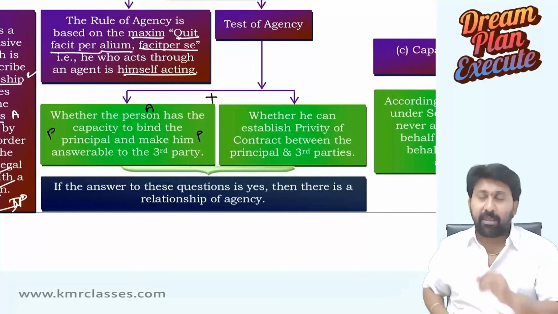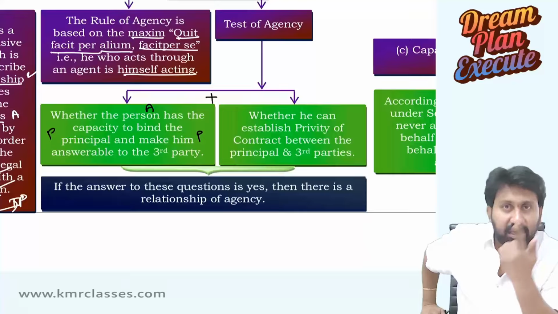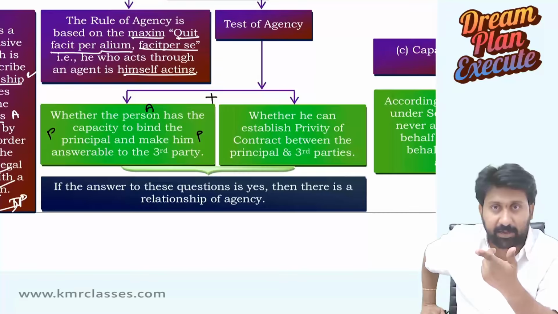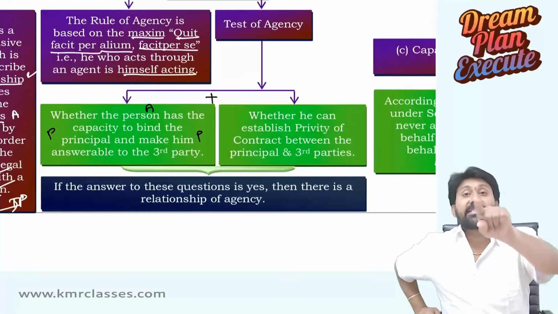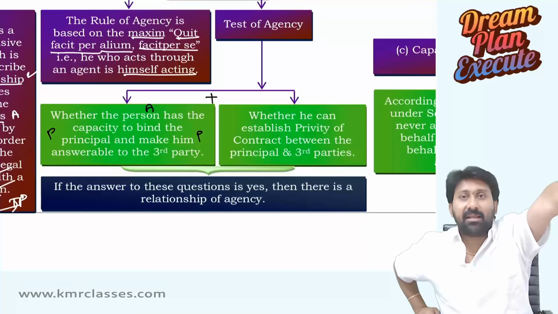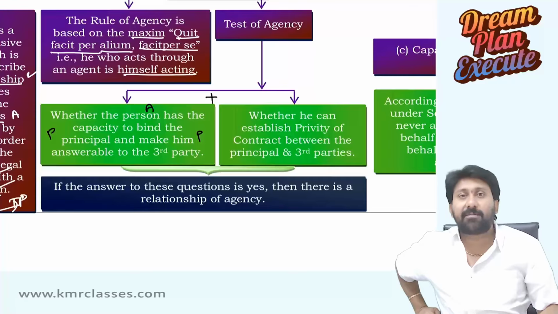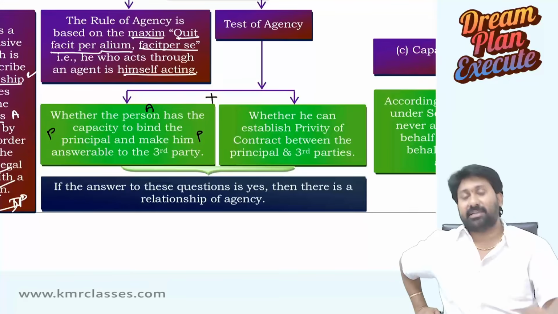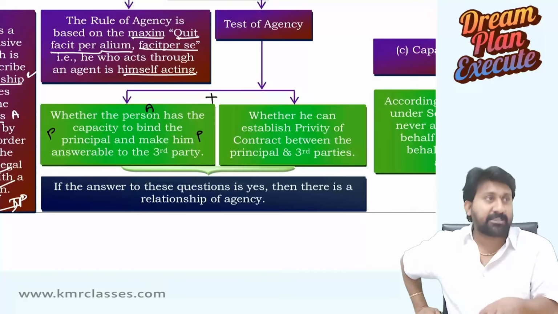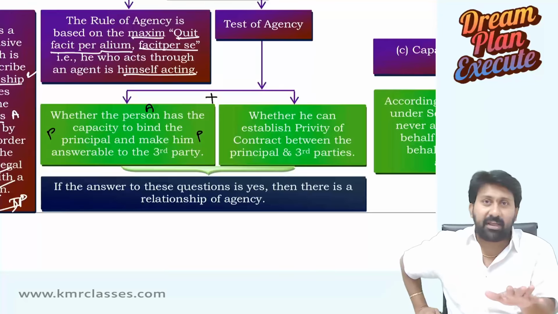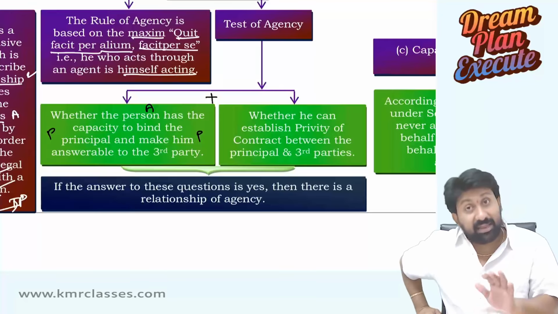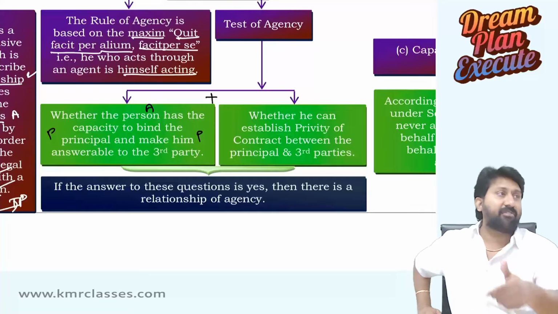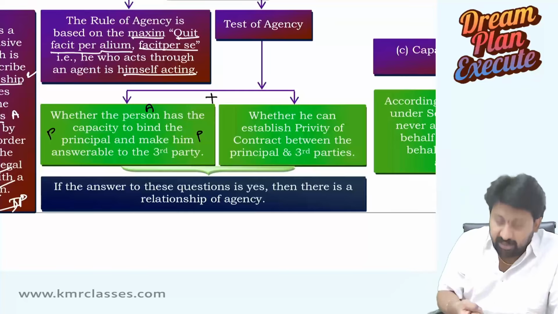Now the question. An agent is selling goods to a third party, and the principal is not known to the customer. Still, the principal is liable to the third party, the customer, not the agent, though privity does not exist. That's why it became a special contract. Generally, with no privity, there is no liability. But here, even though there is no privity, the agent is creating privity of contract between the third party and the principal.